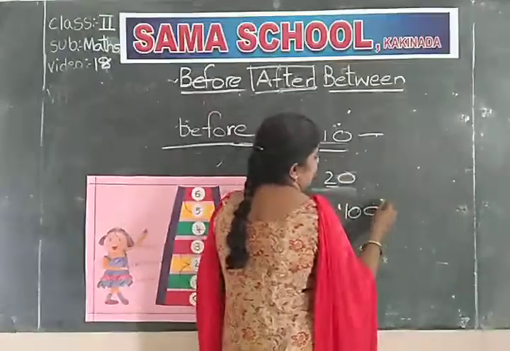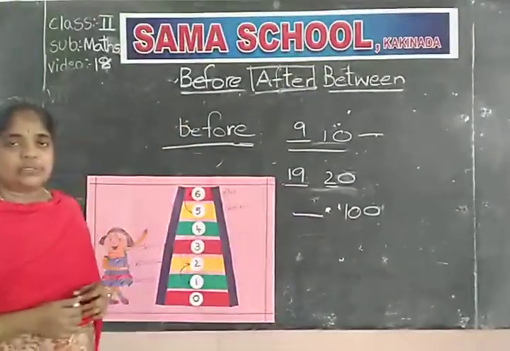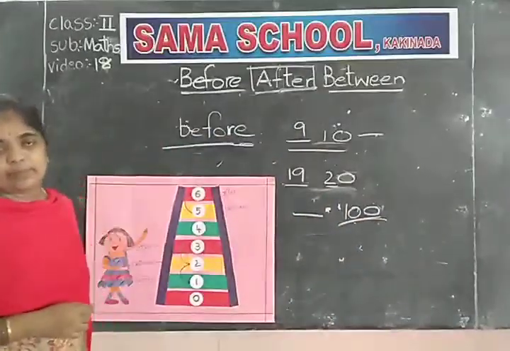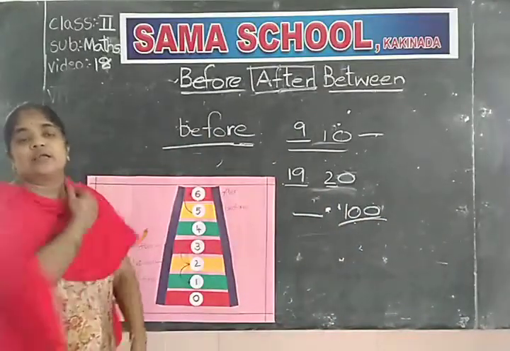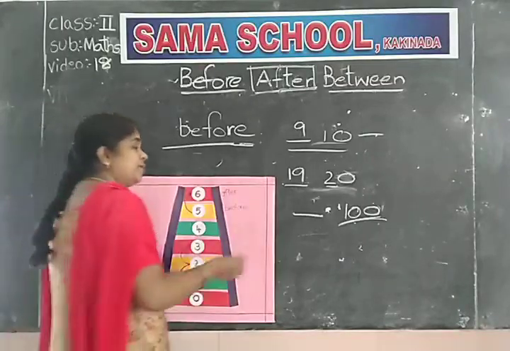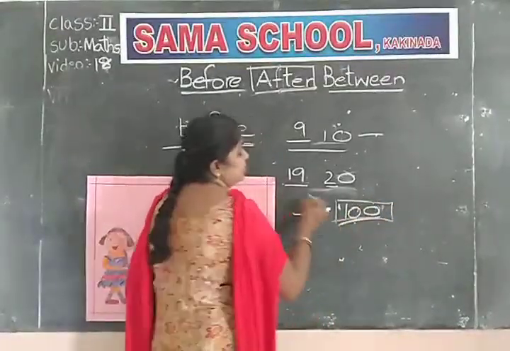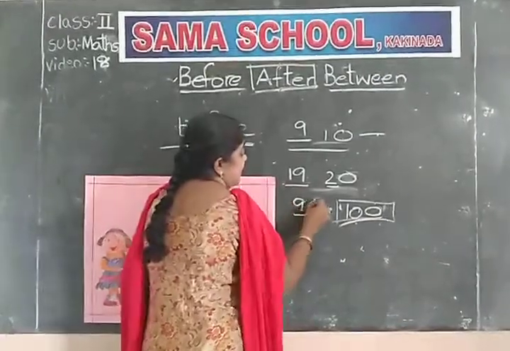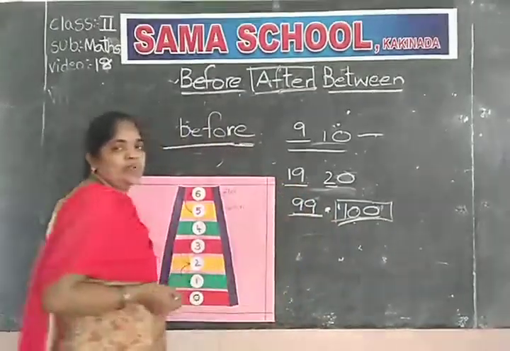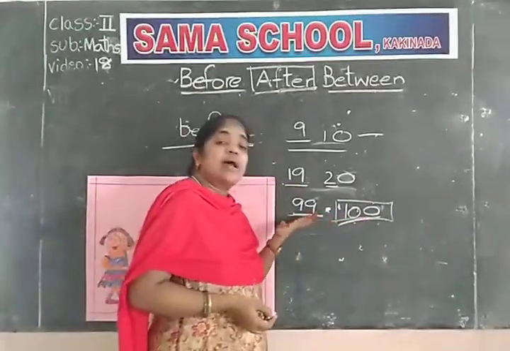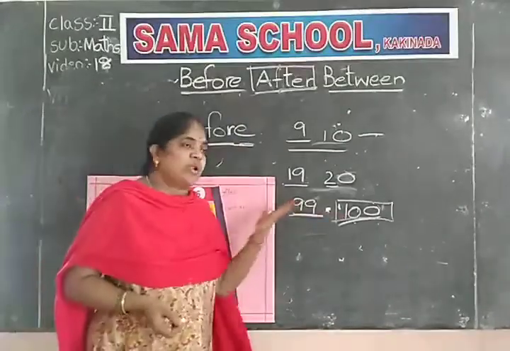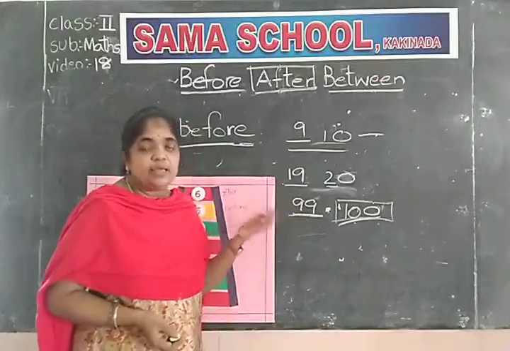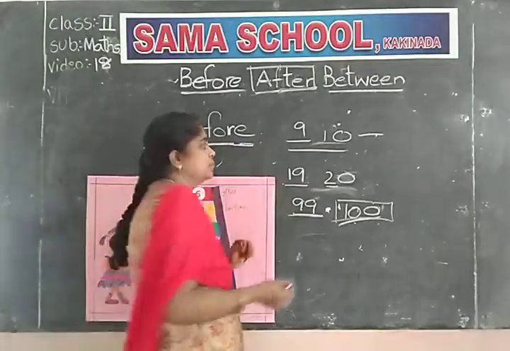Come on, tell me what number comes before 100? 100 is the smallest 3-digit number. It is the first and the smallest 3-digit number. So before 100, the last and greatest 2-digit number will come. Before 100, 99 will come. 100 before 99. Do you understand?